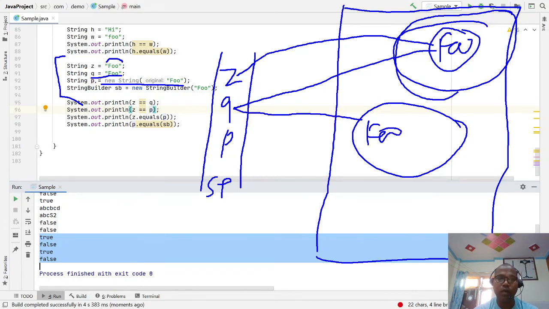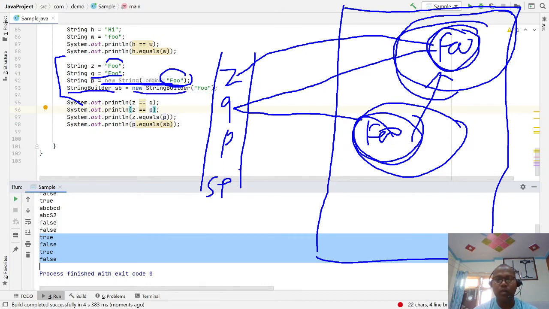But before creating this string object, first this is a string literal. This string literal is first created in the pool memory, but the pool memory already has a foo, so the same reference is shared. And if you create a string buffer, again it is a new object.